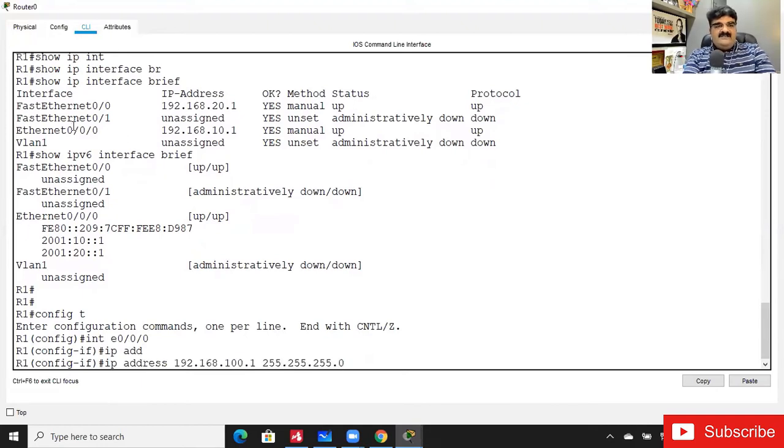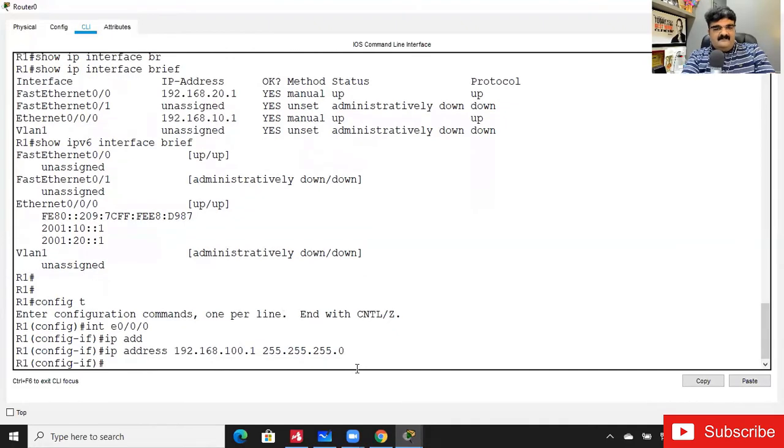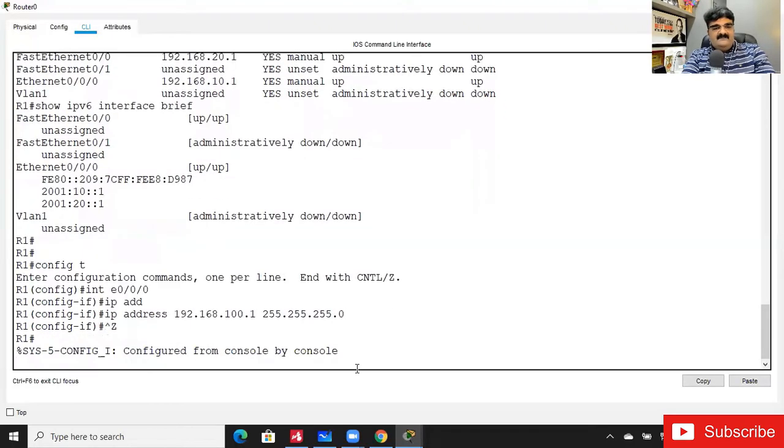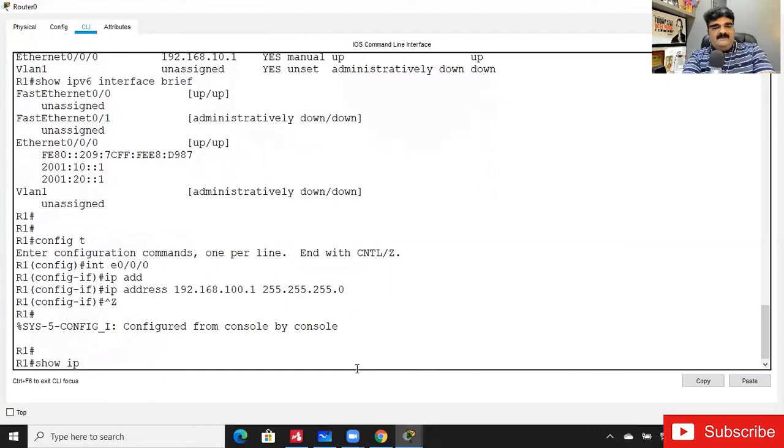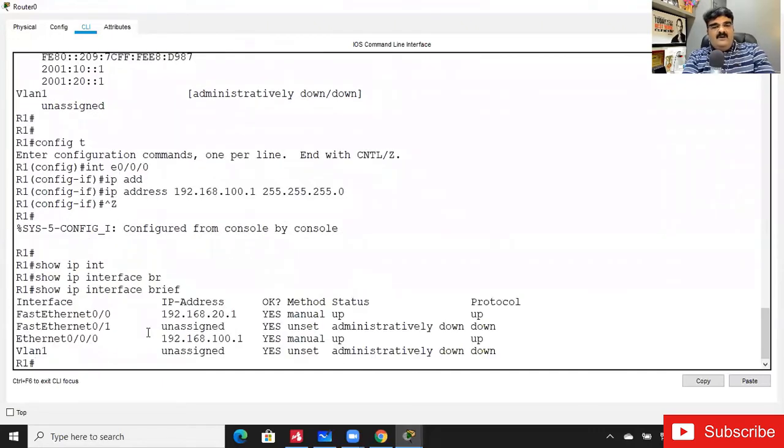As you know, my Ethernet interface already has the IP 192.168.10.1, and I'm giving it a new IP address. So what will happen? In show IP interface brief, the older one is replaced by the newer one. Yeah, welcome Khalid. No, the older one is replaced by the newer one. In IP version 4 it replaces the IP, but in IP version 6, at the end of the